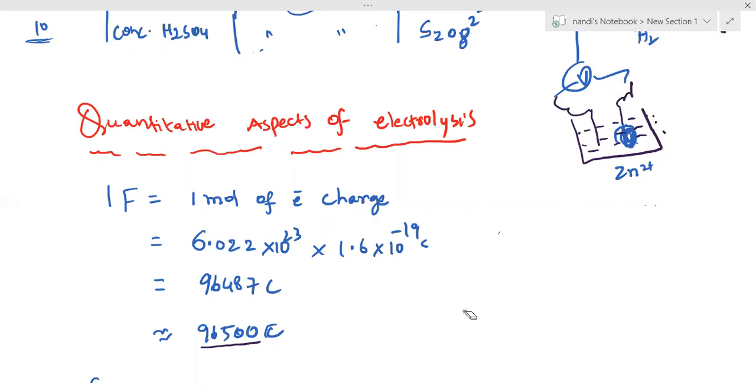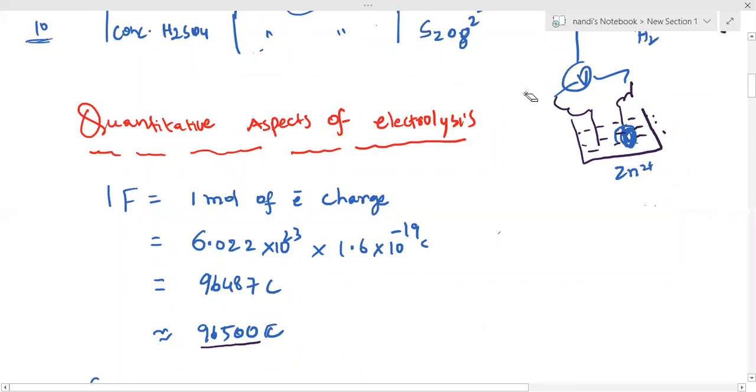Once completed, you can say completed. We can move further. Faraday I am providing in every case.